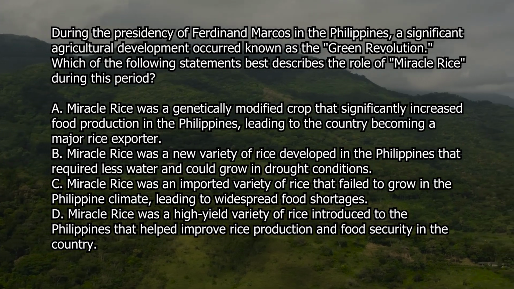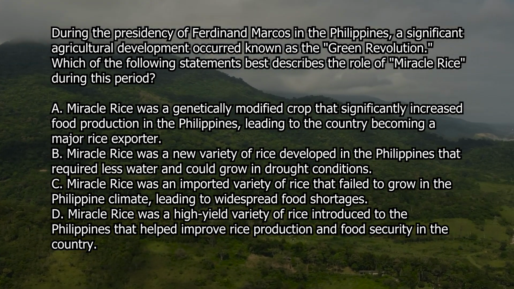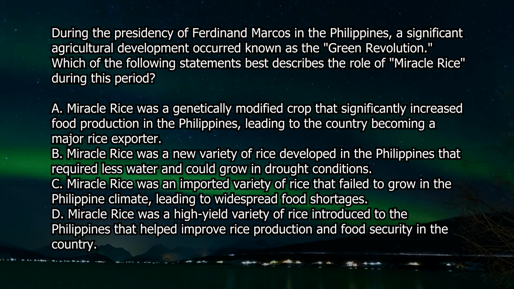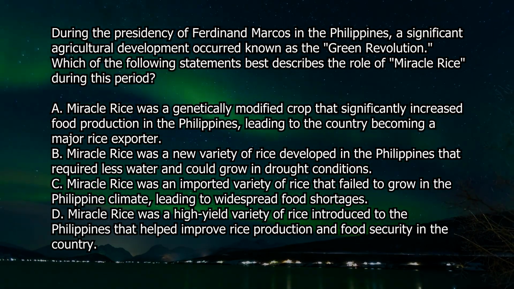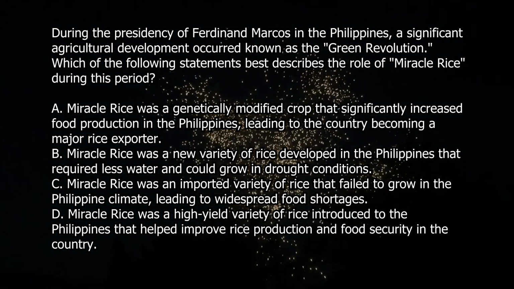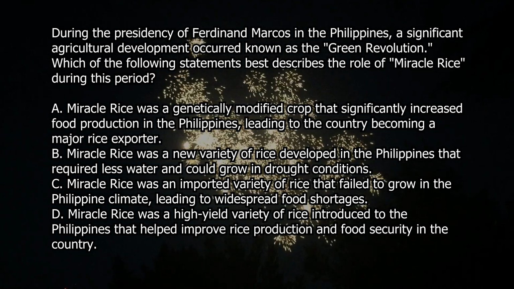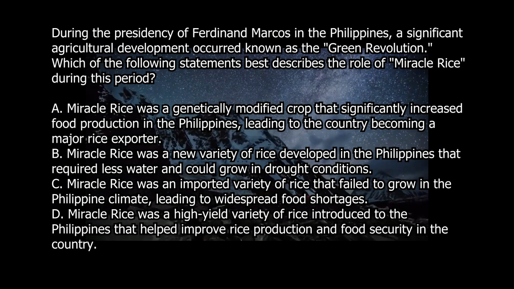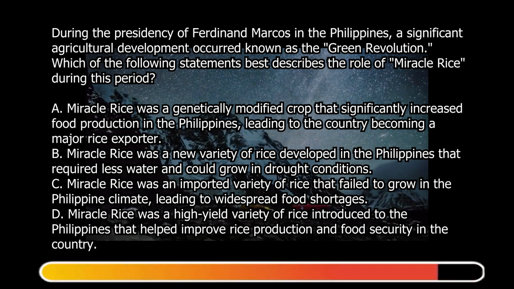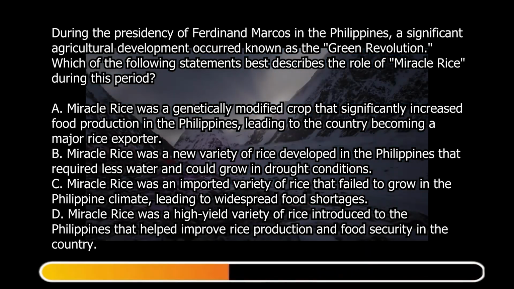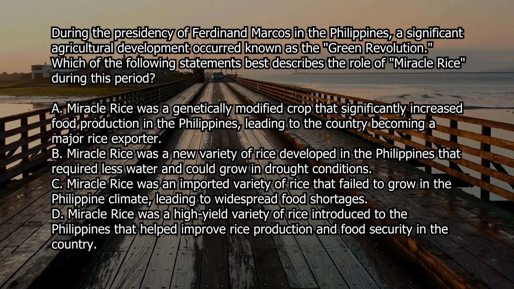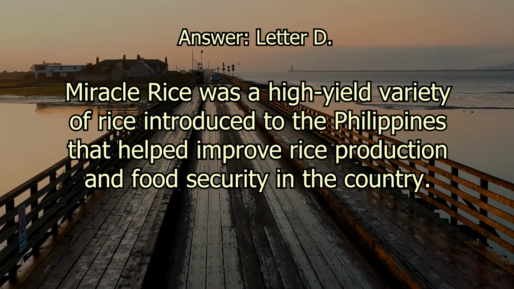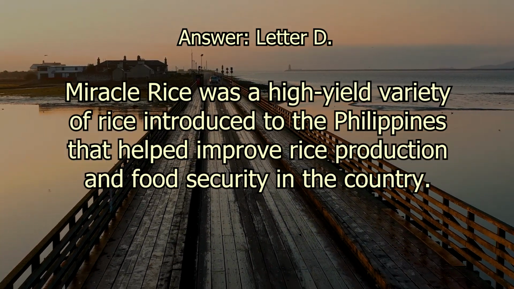Letter B. Miracle rice was a new variety of rice developed in the Philippines that required less water and could grow in drought conditions. Letter C. Miracle rice was an imported variety of rice that failed to grow in the Philippine climate, leading to widespread food shortages. D. Miracle rice was a high-yield variety of rice introduced to the Philippines that helped improve rice production and food security in the country. The correct answer is letter D. Miracle rice was a high-yield variety of rice introduced to the Philippines that helped improve rice production and food security in the country.